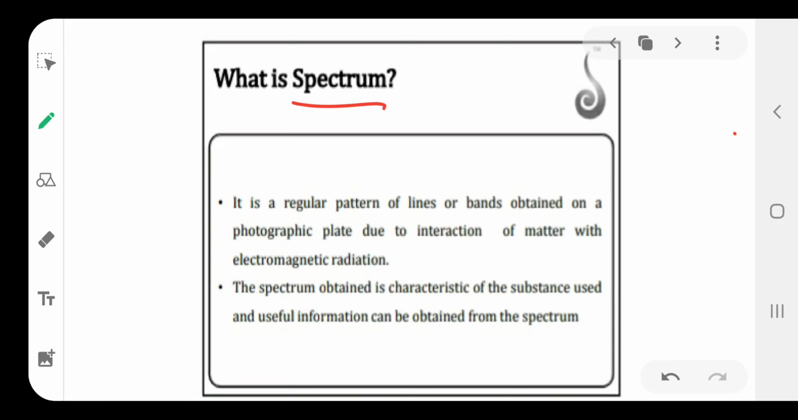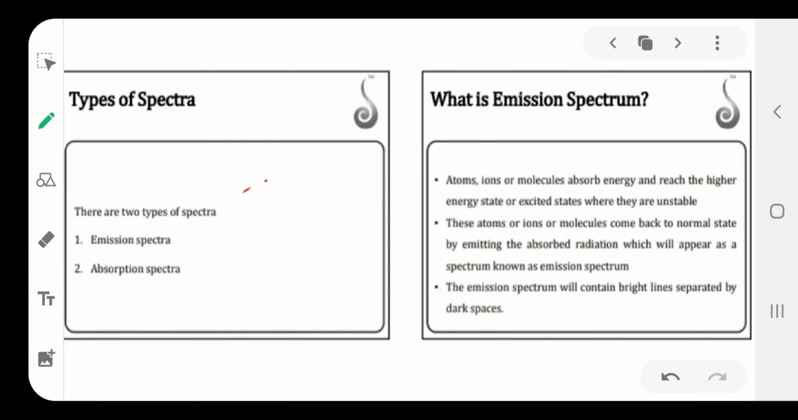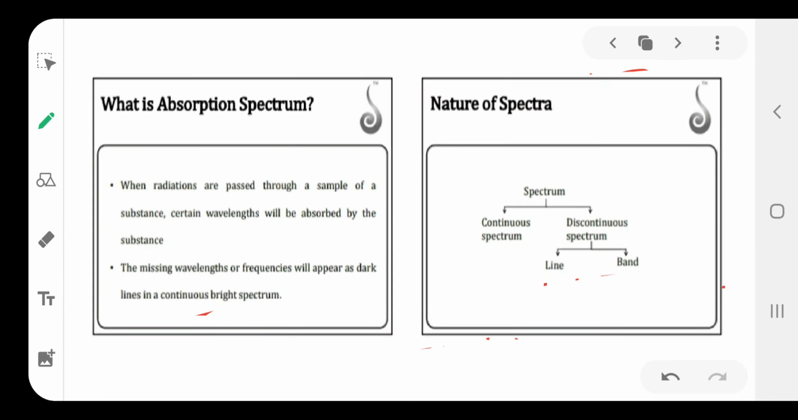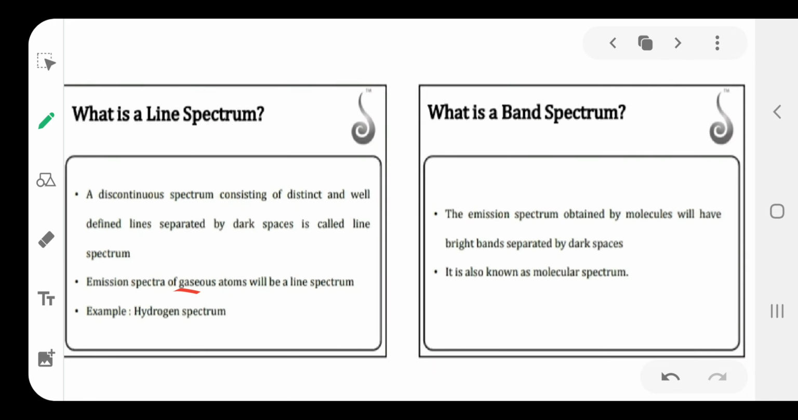The spectrum contains two types: absorption spectrum and emission spectrum. Emission spectrum means it contains bright lines on a dark background, but the absorption spectrum contains dark lines on a bright background. Again, each absorption and emission spectrum is divided into two types: line spectrum and band spectrum.